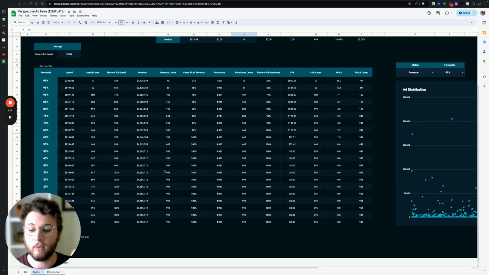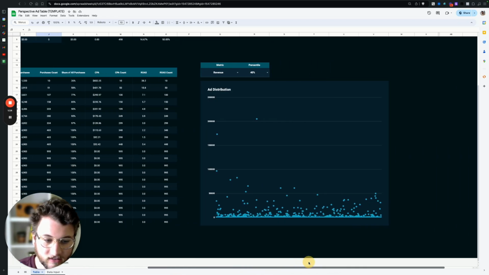With this data, we can actually calculate our win rate and figure out how much it's going to cost us to get to our next winning ad, not only from a testing ad spend point of view, but also a production cost point of view. How many ads are we going to have to pay to get produced that are going to fail before we get our next outlier winner? So let's actually look at this visually.